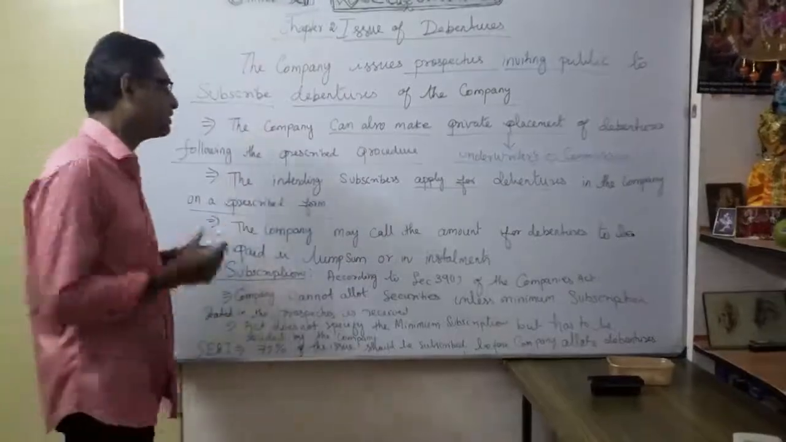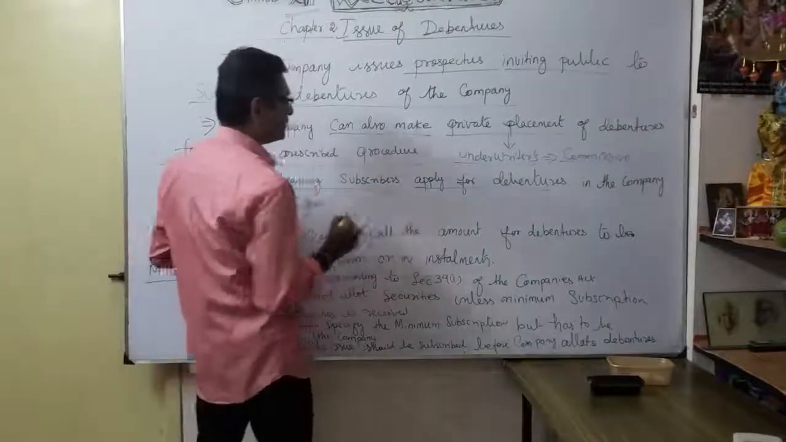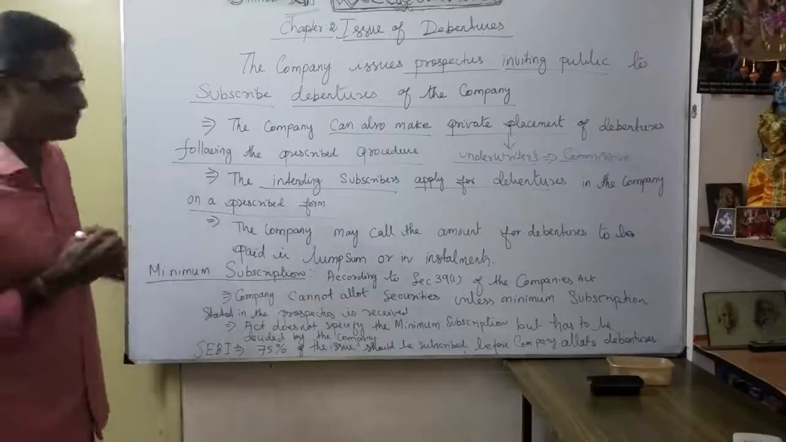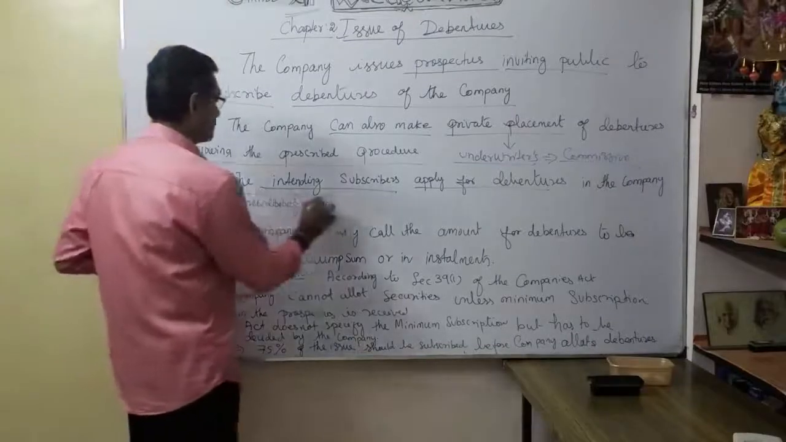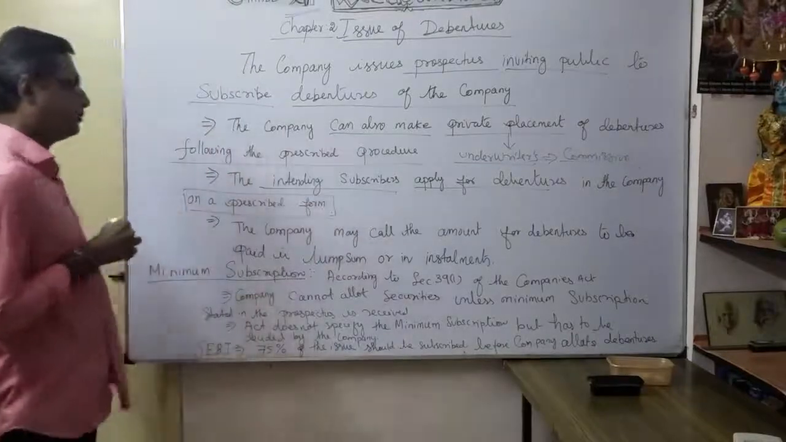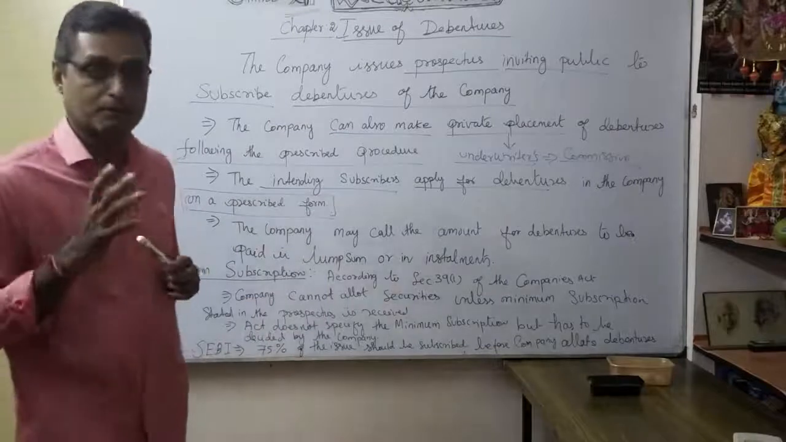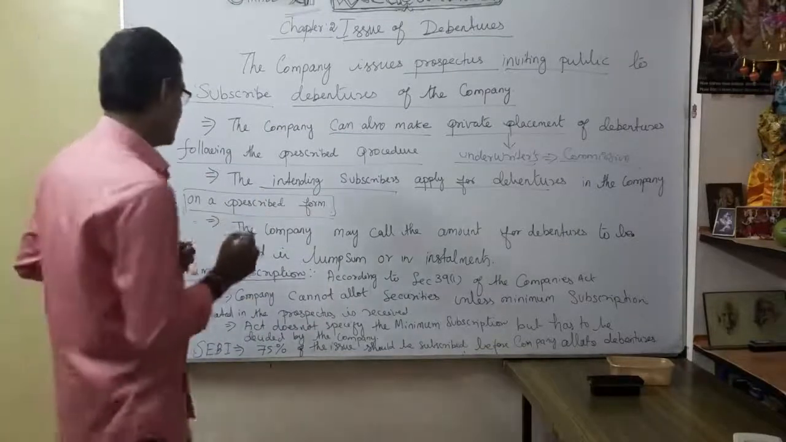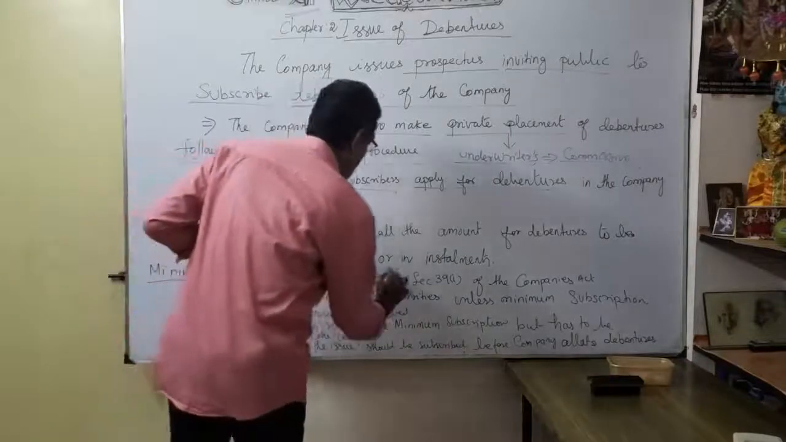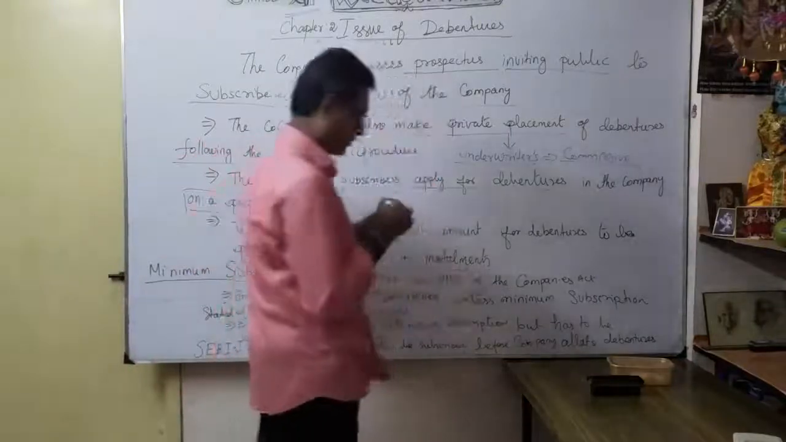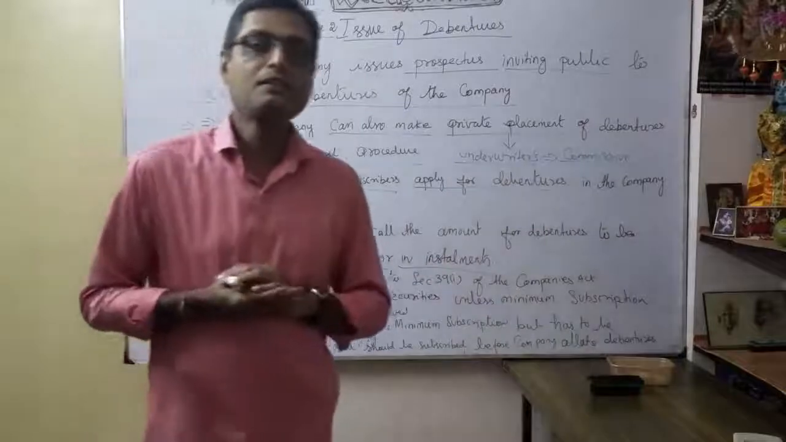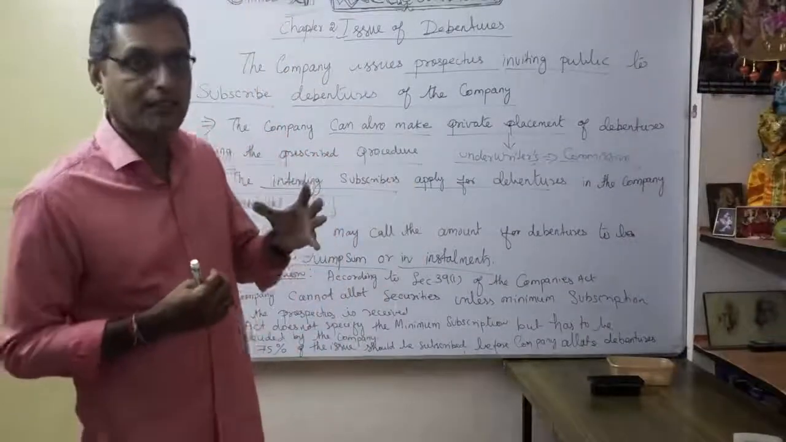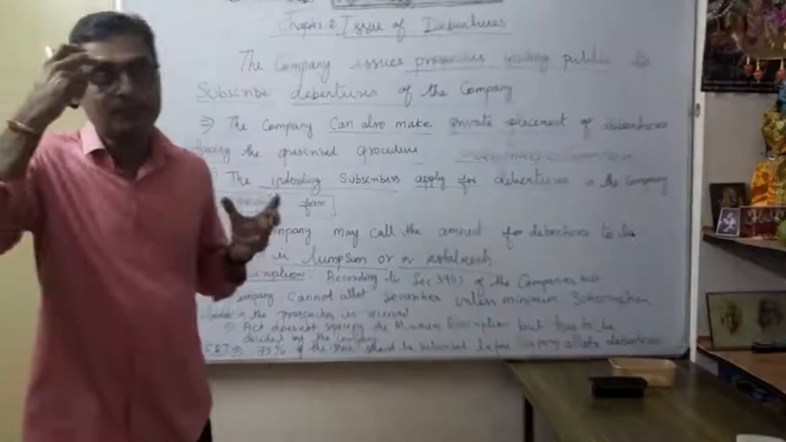So the intending subscribers apply for debentures in the company on a prescribed form, and you have to follow that form. Then the company may call the amount for debentures. Here it is very important how the company collects the money, maybe in the form of a lump sum or in installments. We already discussed in shares also, consideration other than cash and cash. So how are you getting the money?